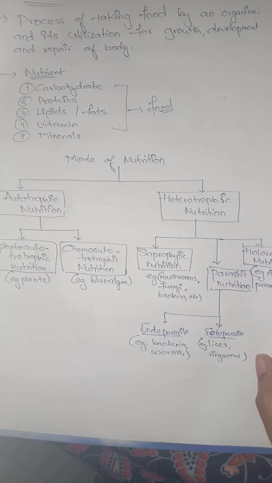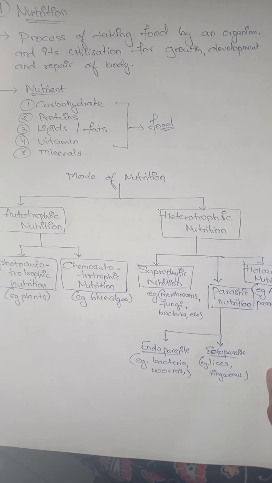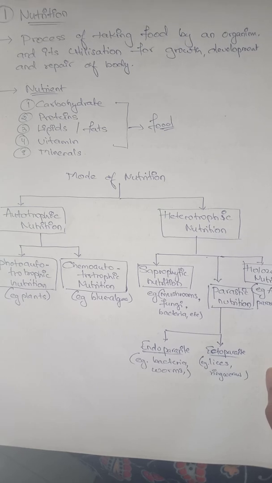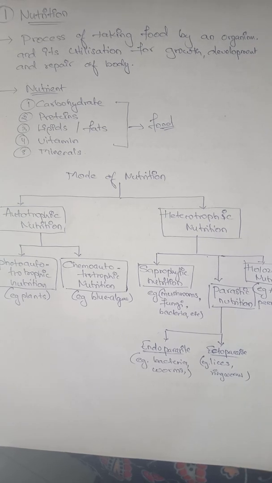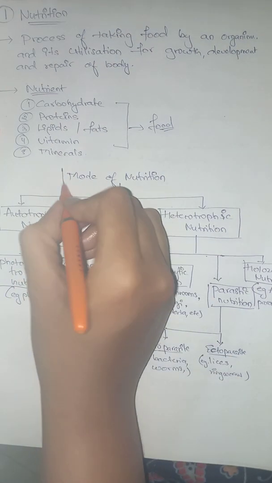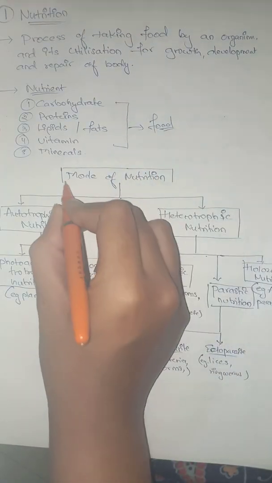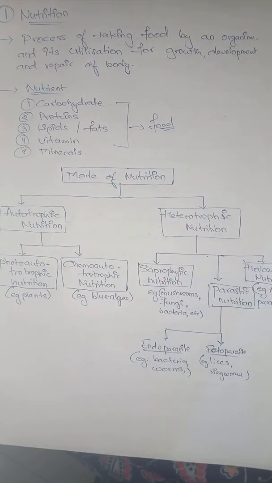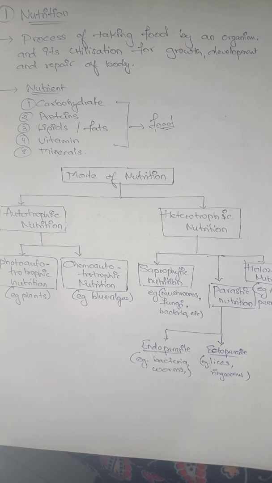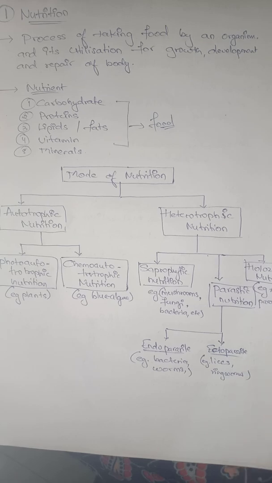So this ends the topic of nutrition in animals, the different processes and modes of nutrition which you can observe in organisms. In the next video we will talk about the nutrition in plants, and also the nutritive part in amoeba, that is the different stages of digestion and nutrition derivation in amoeba.